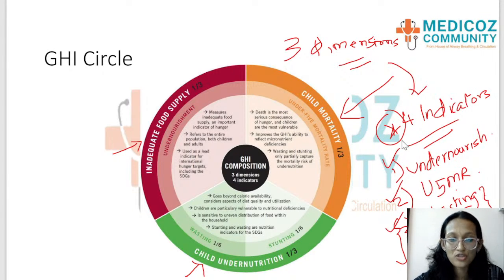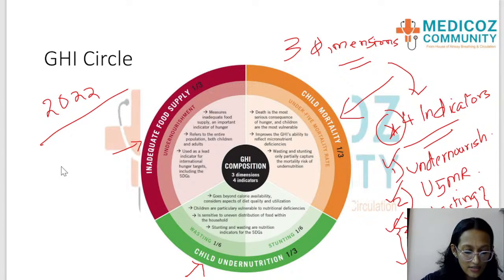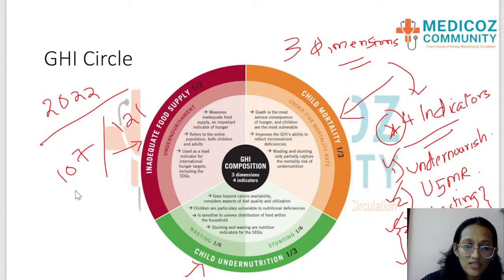And I also want to stress that in 2022, you need to know this, in 2022, India has ranked 107 in the Global Hunger Index out of 121 countries, which means we are behind. Okay, we need to go up. We are behind in the Global Hunger Index.